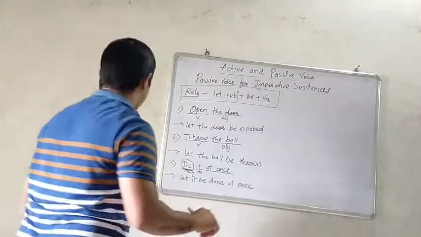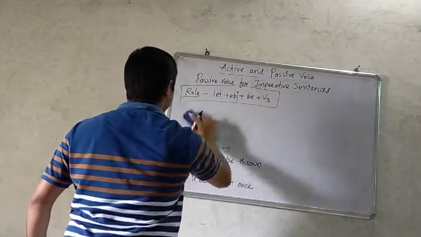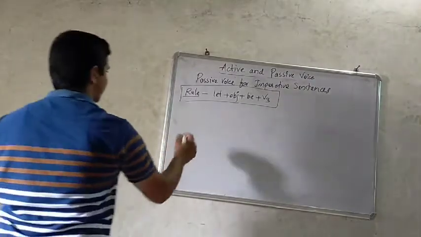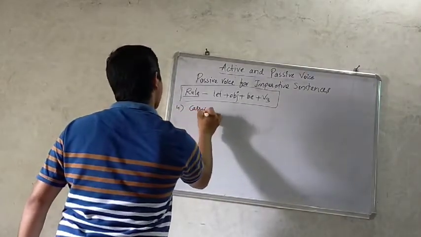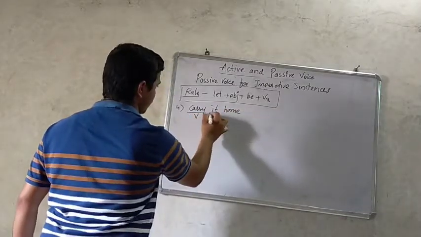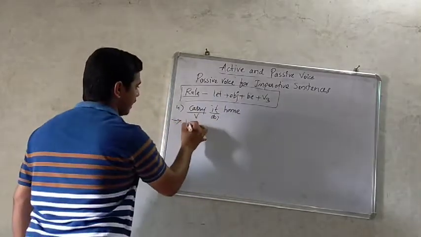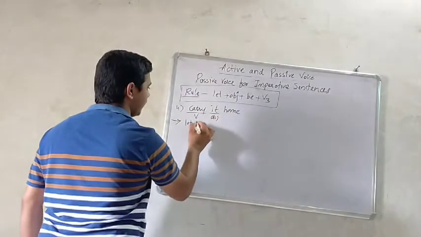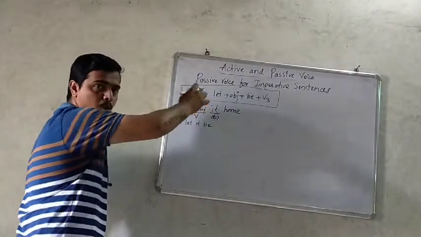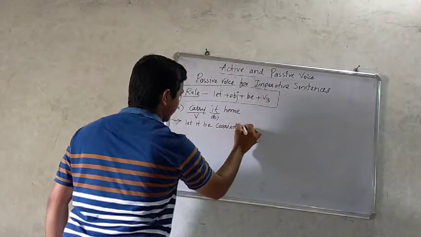So now let's see the next example. Carry it home. So carry is the verb, it is the object. So let's put this into the rule. Let, object it, be, verb. This is the first form of the verb. The third form will be carried. Let it be carried.